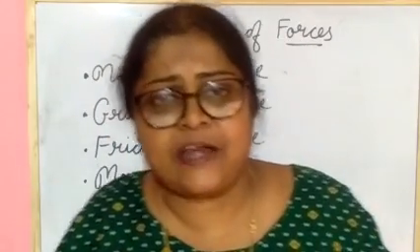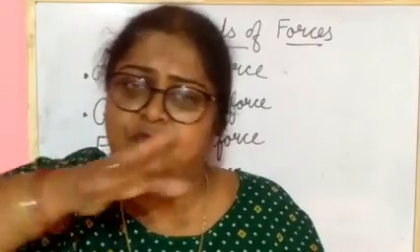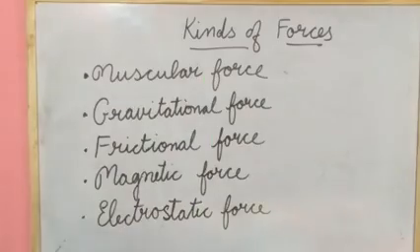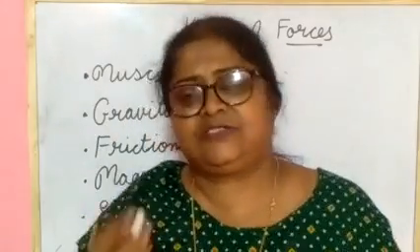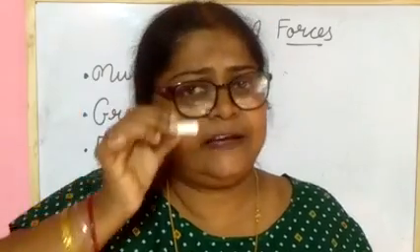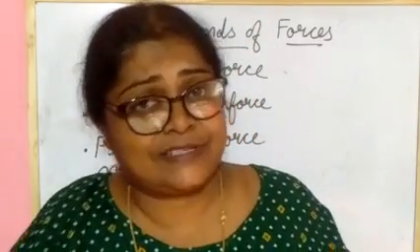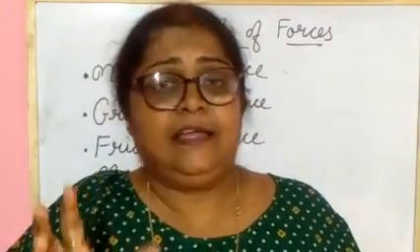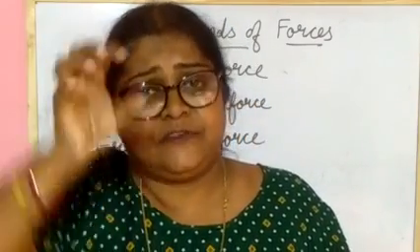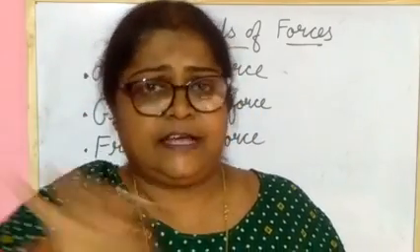If there were no gravitational force, then the chalk you throw would fly away. If there is no gravitational force, then when fruits fall from the tree, they will not come directly downward, they will float in the air.